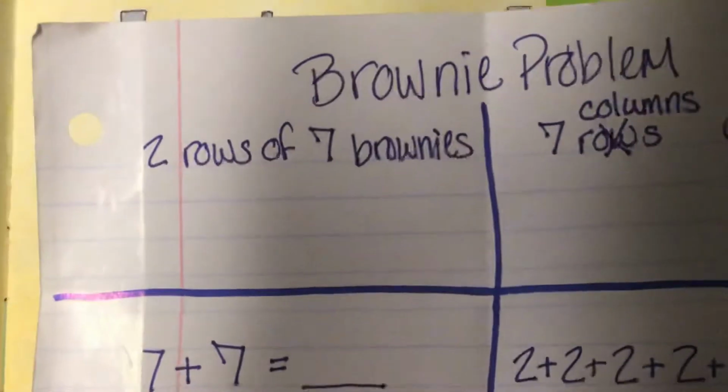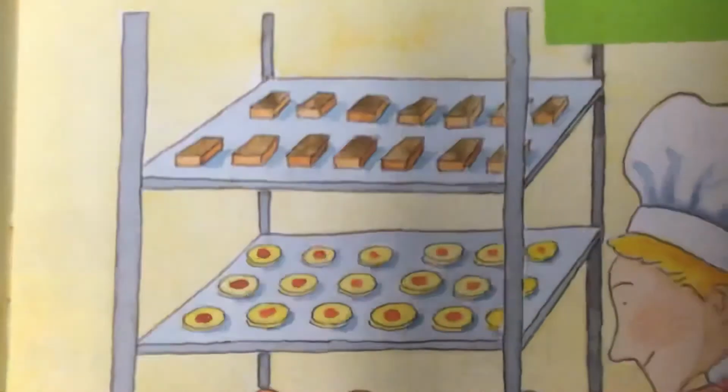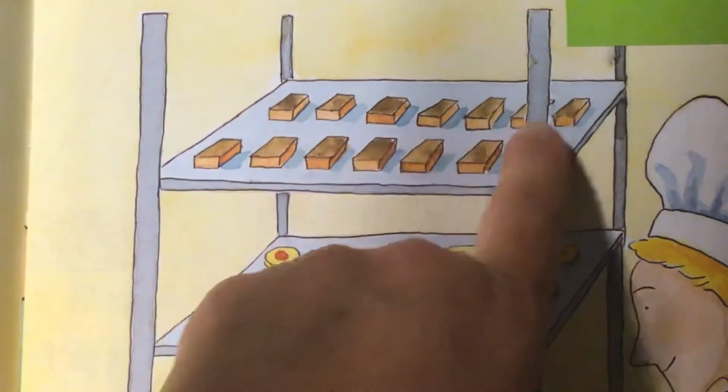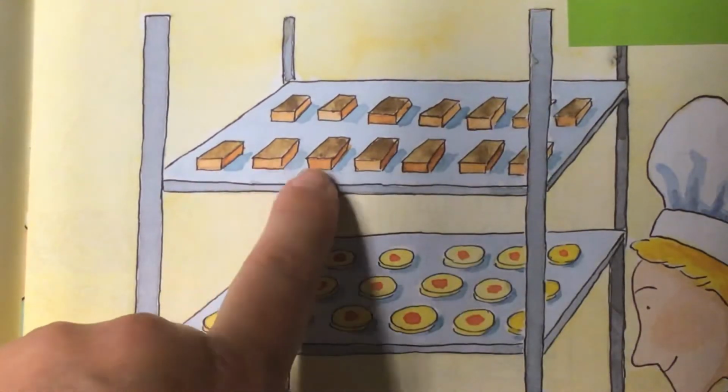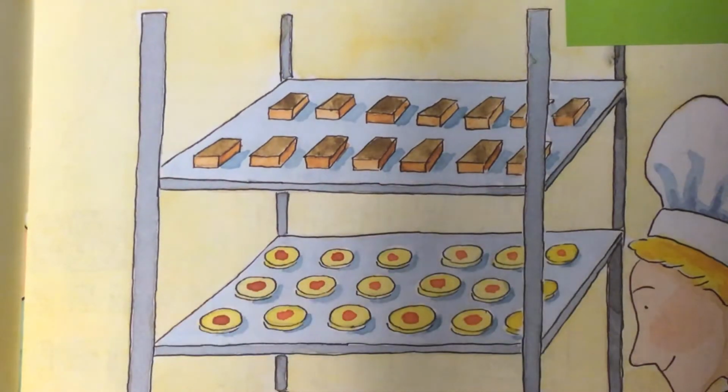Some kids will say there are 2 rows of 7 brownies. So if you look at the picture, you might see 2 rows, and each row has 7 brownies in it. So maybe you thought of it that way too. If you thought of 2 rows of 7 brownies, give yourself a pat on the back.